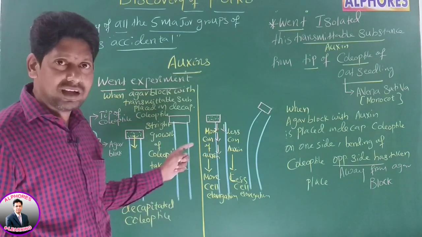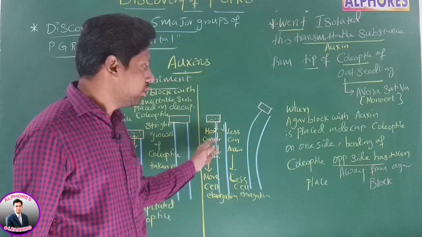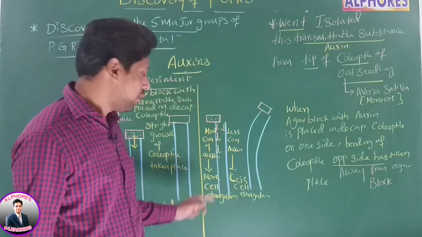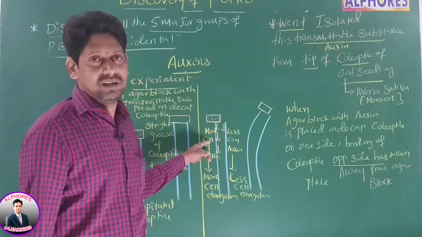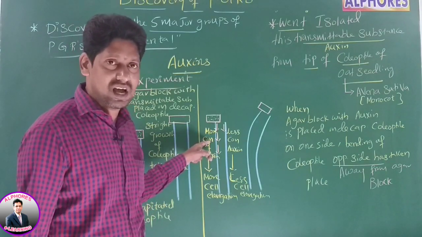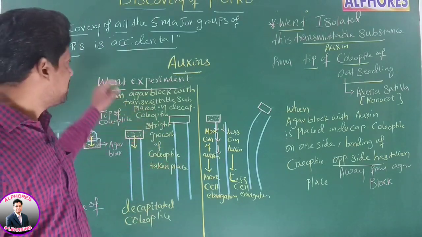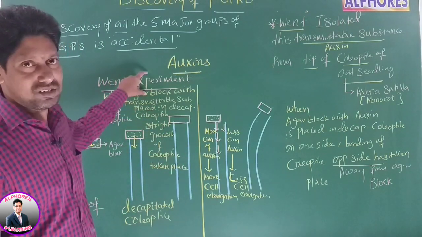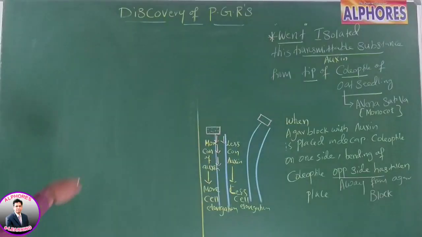Is it okay? Bending of coleoptile has taken place away from agar block due to unequal cell elongation. Why is cell elongation unequal, sir? Because auxin concentration is different. Okay. Which experiments are these, sir? Went's experiments. These are Went's experiments, right? Note.